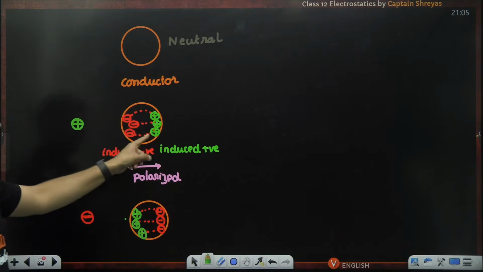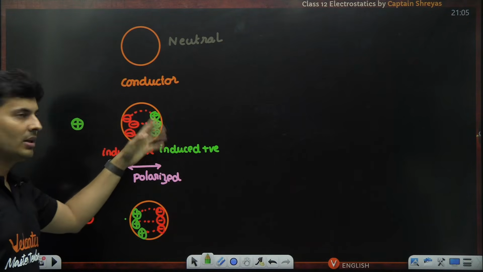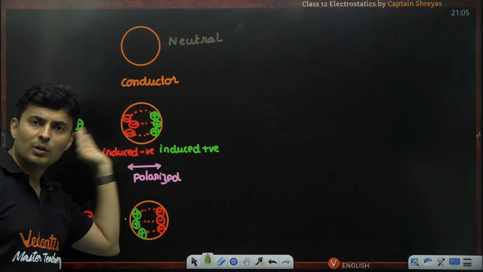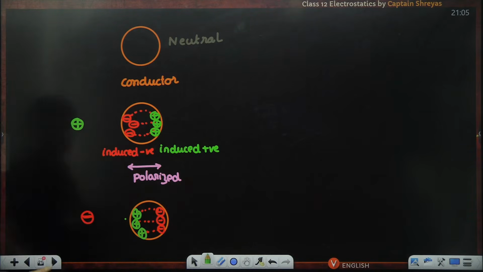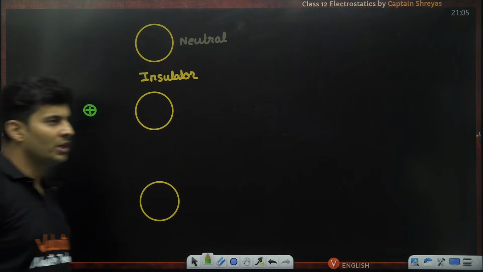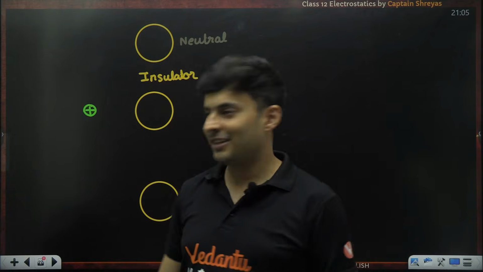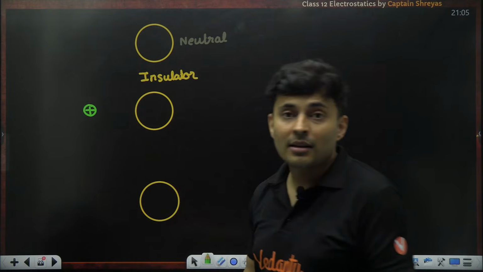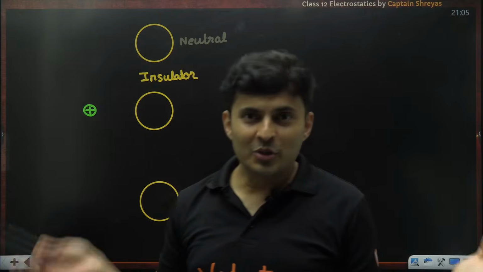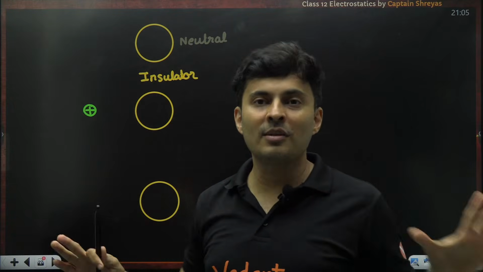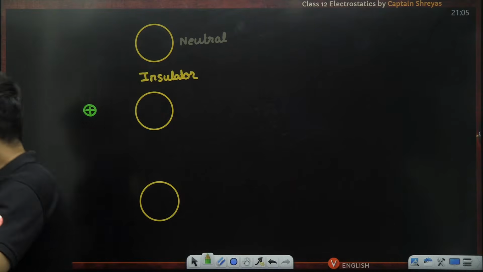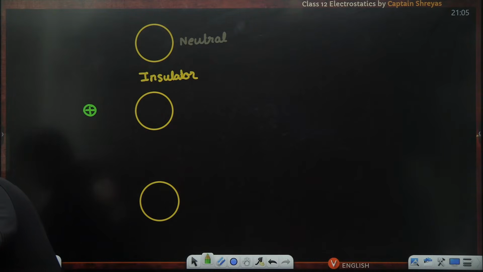See, earlier it was a conductor, all the electrons jumped, left their nuclei, and went closer to the positive charge because they got pulled by it. What do you think will happen to the insulator? A lot of you might be thinking, sir, it's an insulator. The electrons can't move, so it will remain as it is. Nothing will happen. Well, partially you are correct, but something will happen. Guess what?